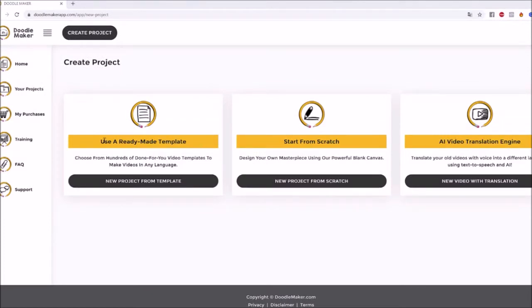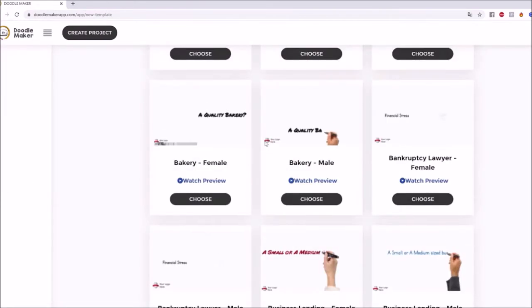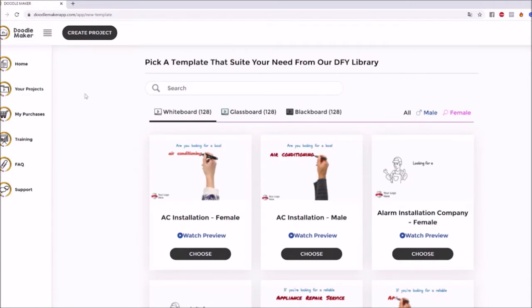So instead of going through the actual ready-made templates, which you've probably seen before, of course they're all editable, we've done that, and quite a few other people have done that too, I wanted to go through the other part of the AI engine right now because it all culminates together. You can use that AI engine also for templates that you're working on to add extra oomph to your videos or add extra length to your videos and make them more exciting, if you want to increase the length of these templates and make them more flexible.